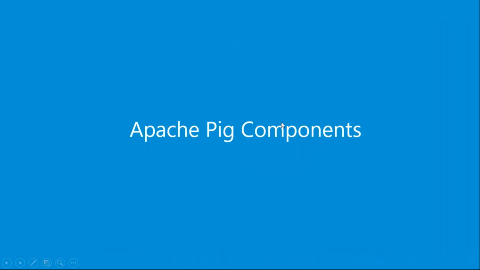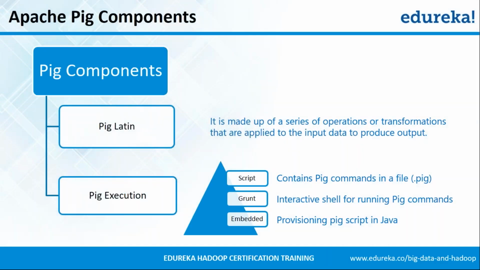Now it's time we explore the components in Apache Pig. Majorly there are two main components which we saw in the starting slide as well. One is the Pig Latin. Pig Latin is a very simple data flow language given by Apache Pig so that you can write the operations, transformations, or any analysis that you would like to do over the input data set. And finally the result is given back to you.